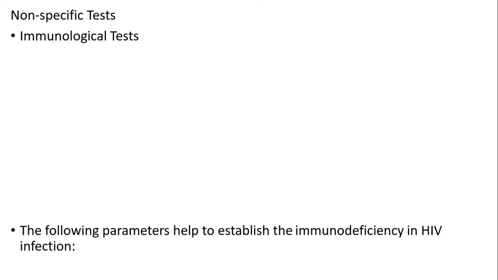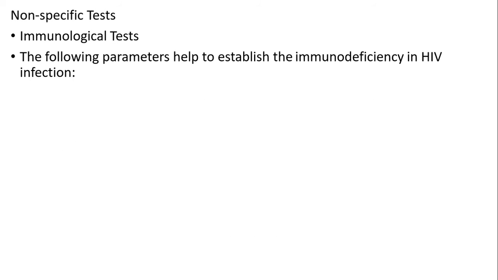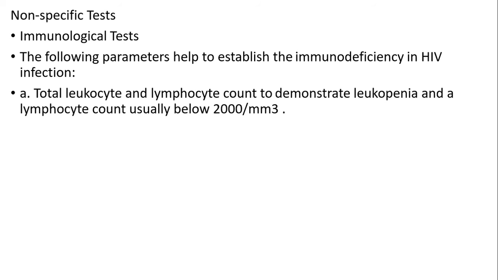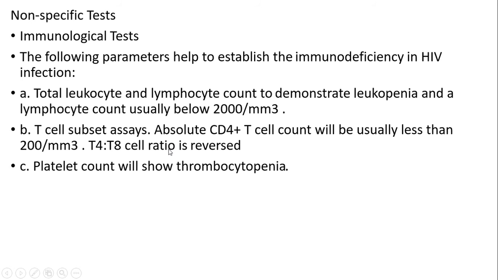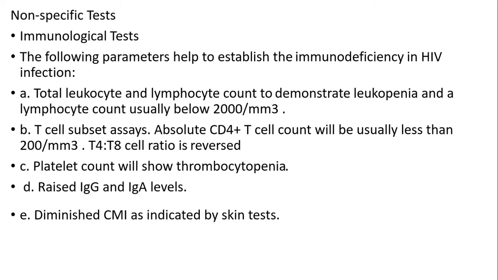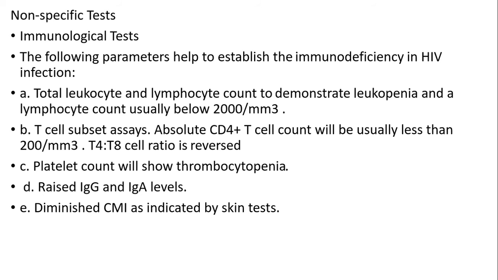Non-specific tests, or immunological tests. The following parameters help to establish the immunodeficiency in HIV infection. Total leukocyte and lymphocyte count: leukopenia is demonstrable, and the lymphocyte count is usually below 2000 per mm³. T cell subset assays: the absolute CD4 plus T cell count will usually be less than 200 per cubic millimeter, and the T4 to T8 cell ratio is reversed. Platelet count will show thrombocytopenia, with raised IgG and IgA levels.